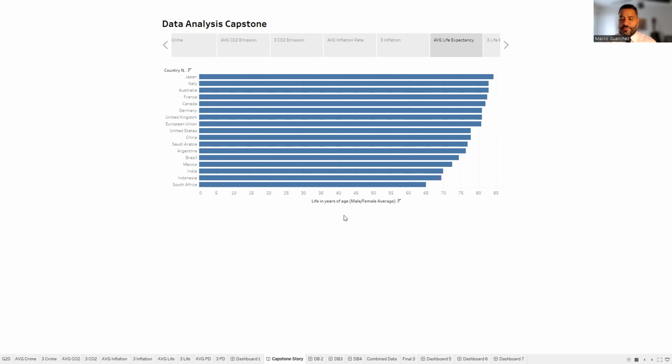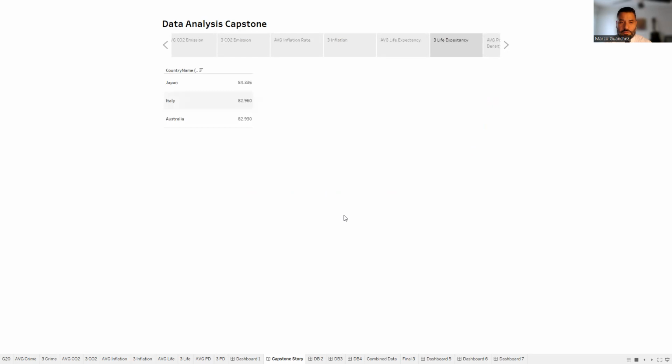This life expectancy is taken from a combination of male and female averages, and it's also from the years 2017 to 2021. This is how the top 3 countries in this category fall in: Japan, Italy, and Australia.